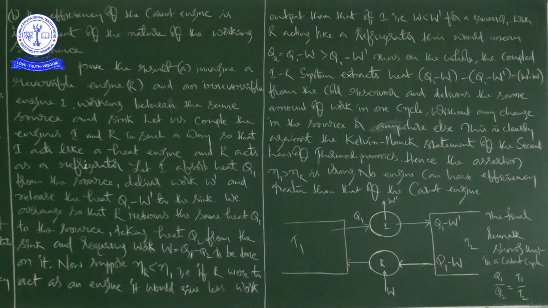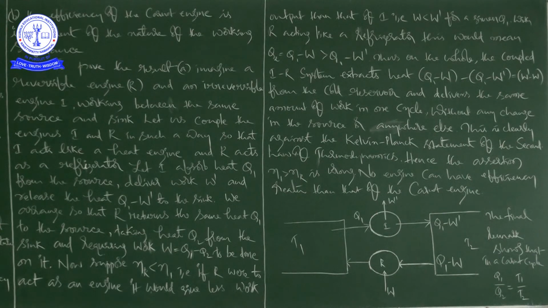We arrange so that R, the reversible engine, returns the same heat Q1 to the source, taking heat Q2 from the sink and requiring work.